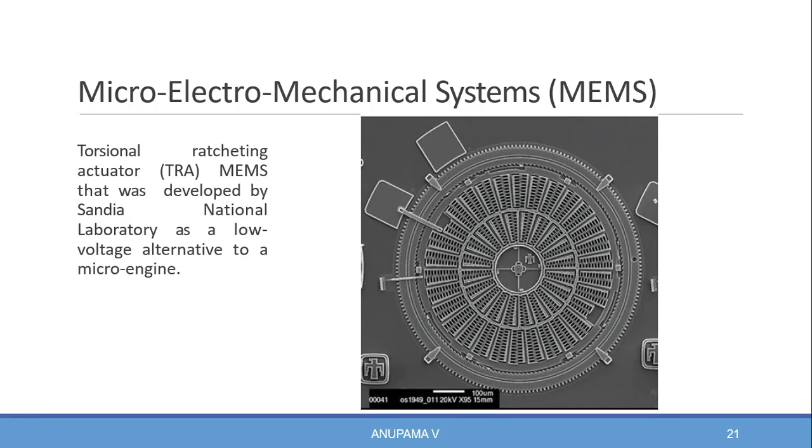Examples of MEMS: inkjet printers use micropump MEMS. Smartphones use MEMS technologies for things like the accelerometer and gyroscope. In the presentation, you can see an example of MEMS, that is the TRA, a horizontal ratcheting actuator, that was developed by Sandia National Laboratories as a low voltage alternative to the micro engine.